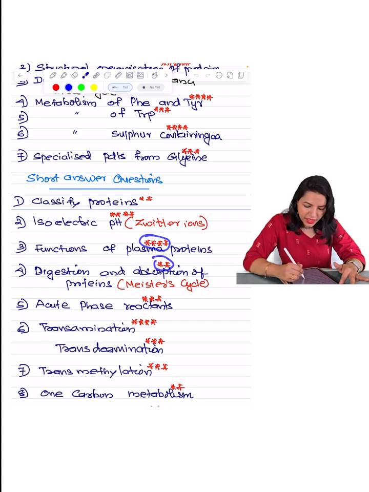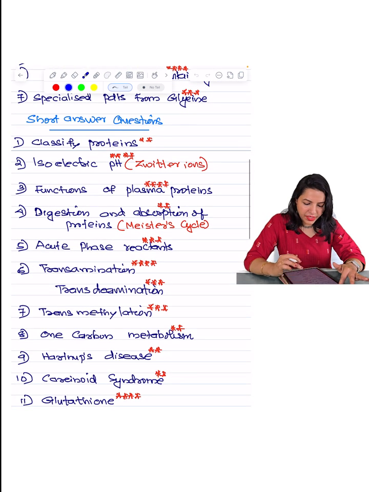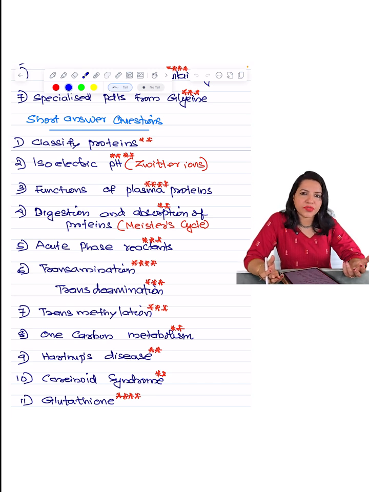Then digestion and absorption of proteins can be asked as a short answer or a short essay question for you. So in that you have to write about the Meister cycle or the gamma glutamyl cycle. Then acute phase reactants, you cannot learn everything about the acute phase reactants. Learn the names of positive acute phase reactants, the negative acute phase reactants, and which are the most important ones. Two or three points about each of these acute phase reactants, that is what you have to learn.